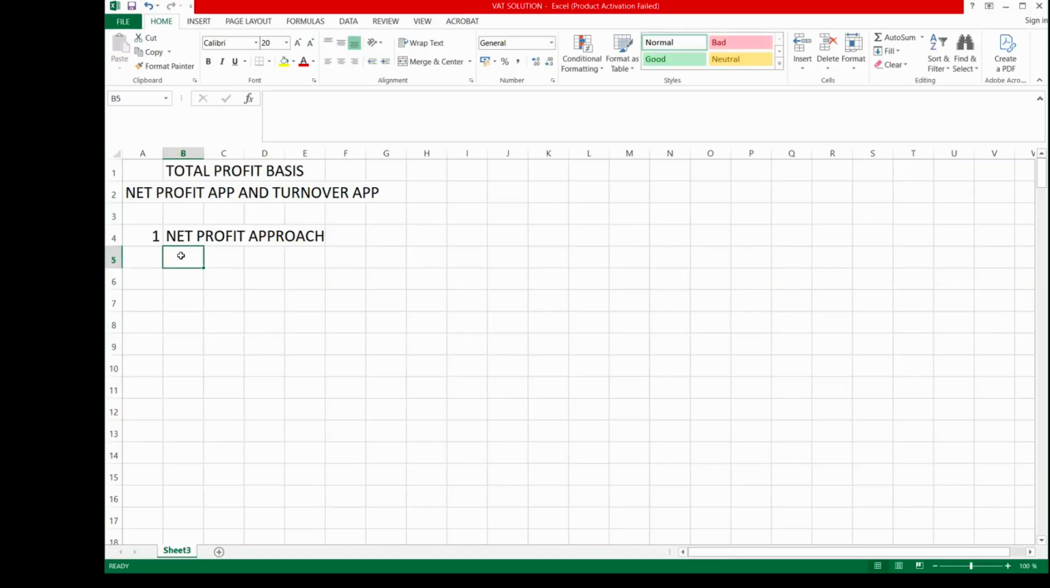Then how do we now determine the total profit using the net profit approach? You state out the profit given to you. We have the net profit or loss. It can be profit or loss. State out the net profit or loss, either way that you have it.